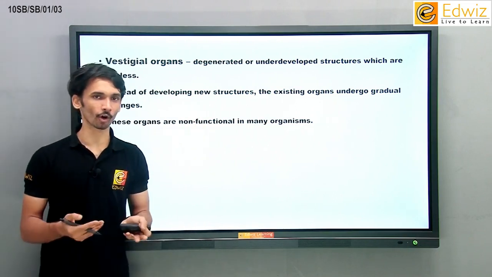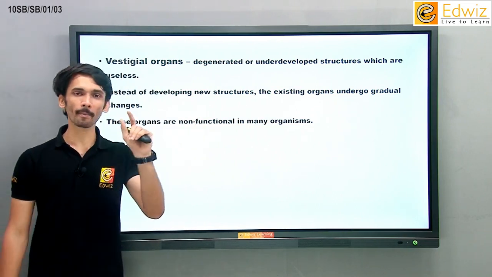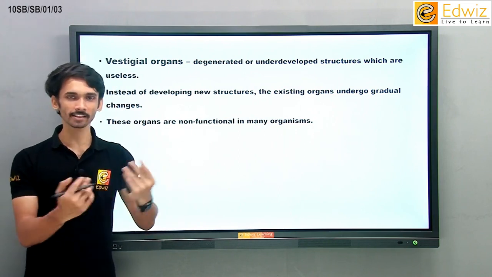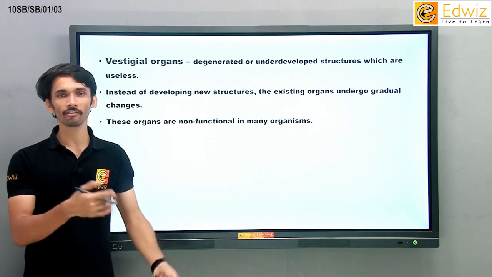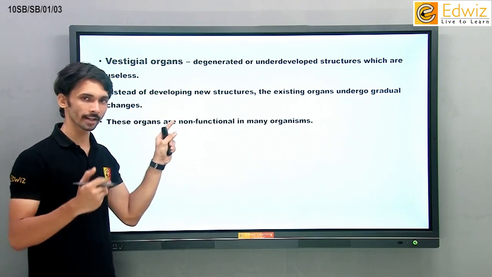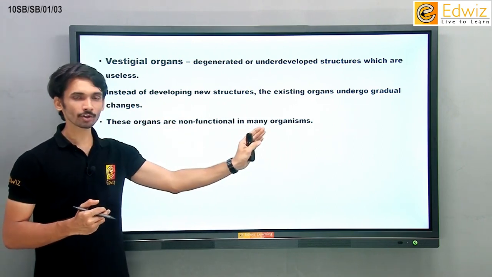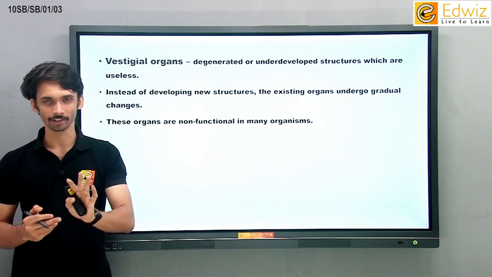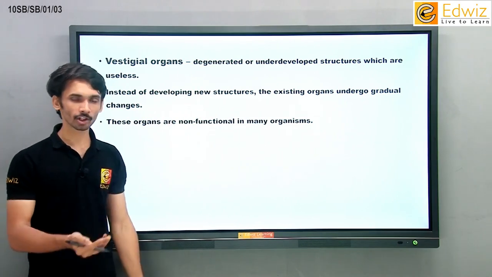Gradual changes, evolution we already know, and because of that, bats do not have exact wings. They do not have wings along with hands, but their hand itself actually works like a wing. In this way, basically you don't have new structures coming inside your body. The existing organs which you have undergo slight modifications. Okay, that's about this point within the vestigial organs.